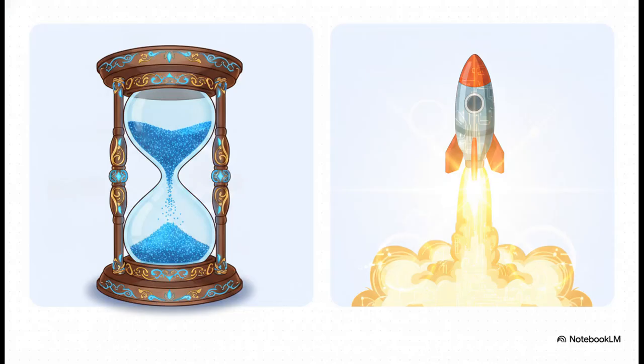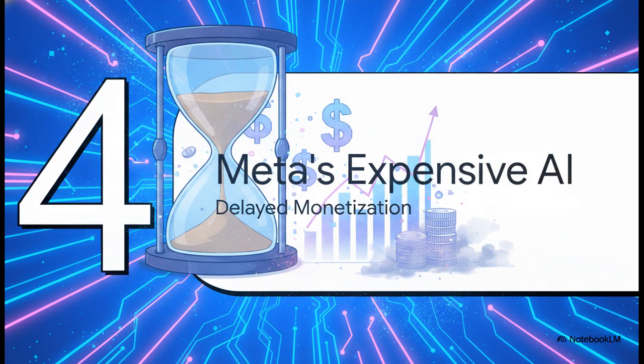Okay, let's zoom in a bit and move to the micro, corporate layer to see how this builds into individual company performance. Right now, we're seeing this stark, really fascinating divergence in fundamental outcomes between two giants, Meta and Microsoft. Specifically, we're looking at how smoothly their massive AI investments are actually translating into immediate cash and profitability. Part 4. Meta's expensive AI gamble.